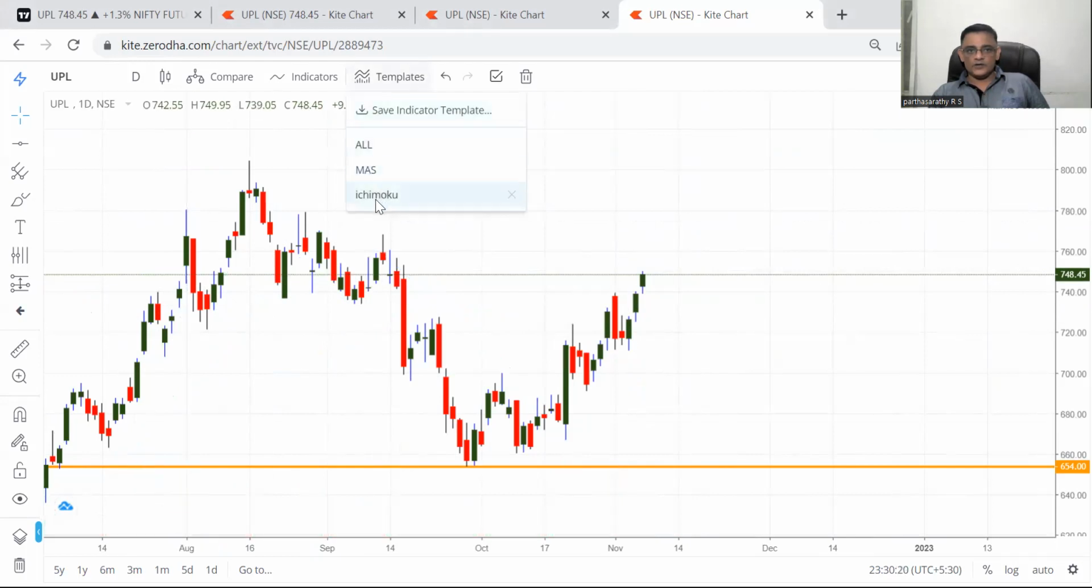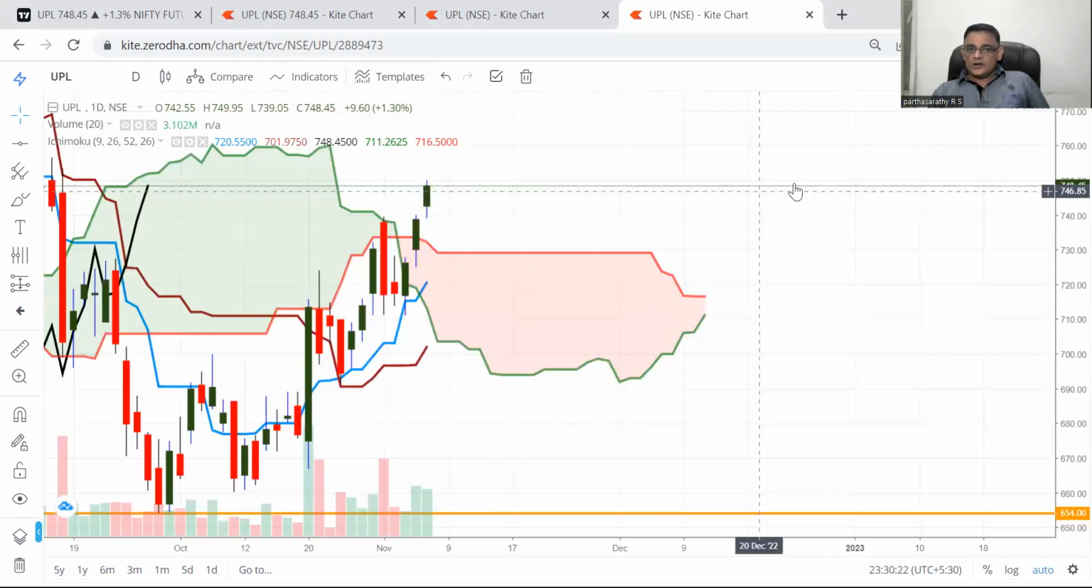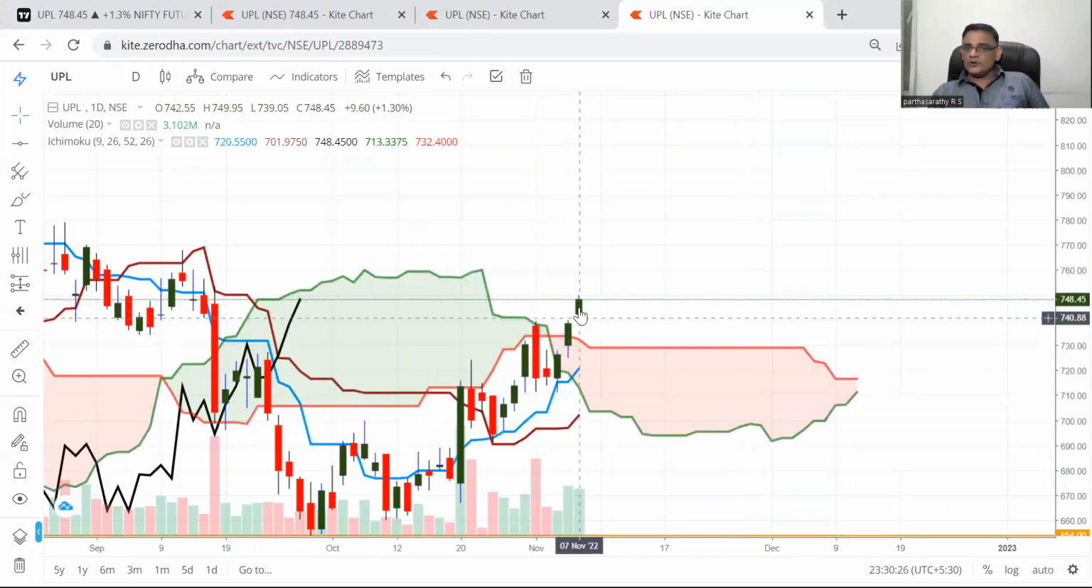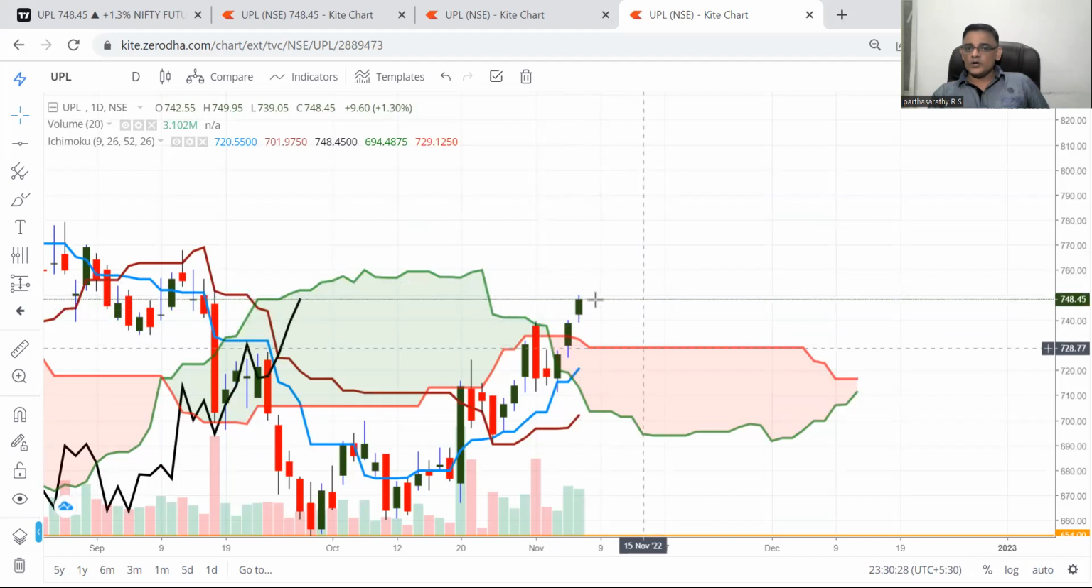Now let's talk about Ichimoku. For the last 2 days, it has closed above the Ichimoku cloud, number one. But here it says this cloud is bearish only. Based on Ichimoku, it is bearish. And after maybe 2 days, this is going for consolidation. But we need to see.